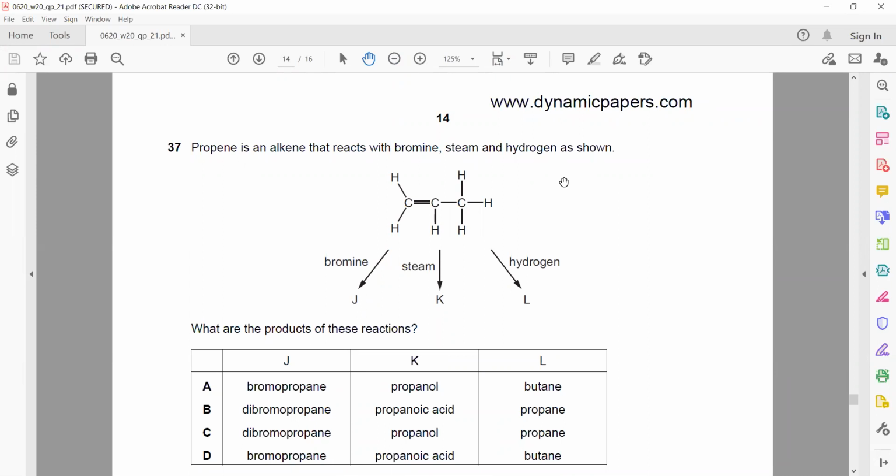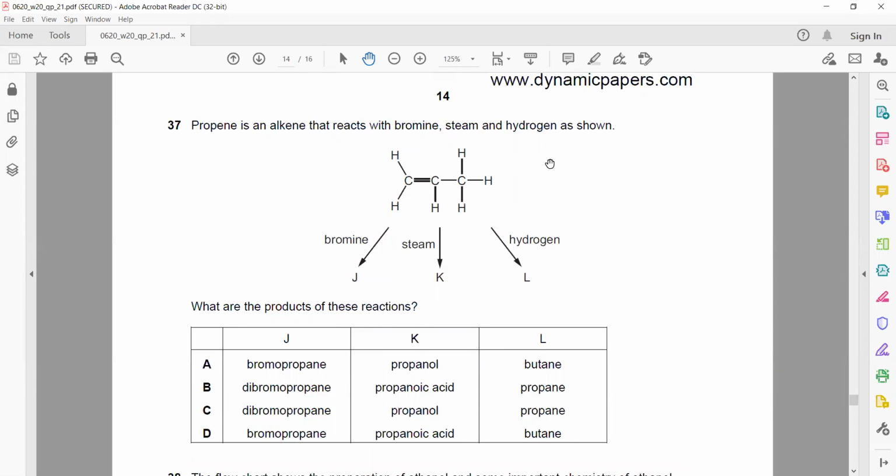Propene is an alkene that reacts with bromine, steam and hydrogen. What are the products when it reacts with bromine, when it reacts with steam, and when it reacts with hydrogen? Question 37. The products formed when alkene reacts with bromine, alkene reacts with steam, and alkene reacts with hydrogen.